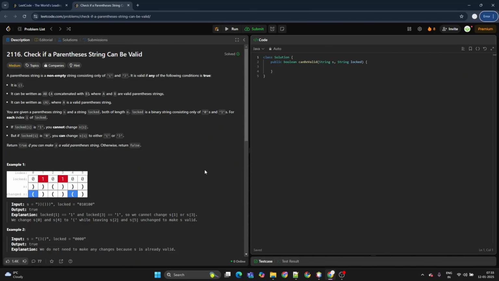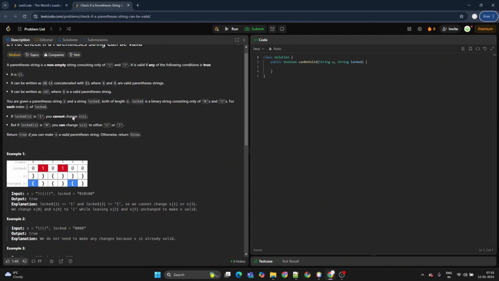And today we're going to check another solution for the Leetcode problem number 2116, check if a parentheses string can be valid. So I'm just going to the question and we'll try to resolve this thing. The question is about a parentheses string, a non-empty string. We need to find the valid parentheses. They will be giving it in this way, and we need to find if it has all the closing and opening brackets valid. But there is a check, there are locked conditions. Let me see how we can resolve this thing.